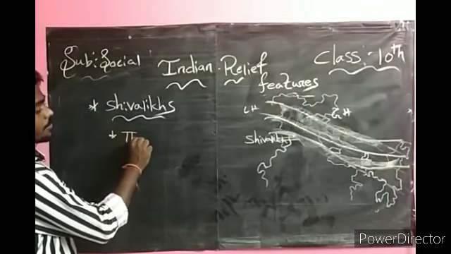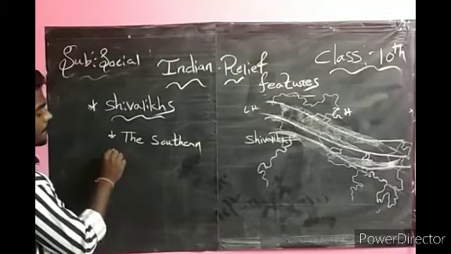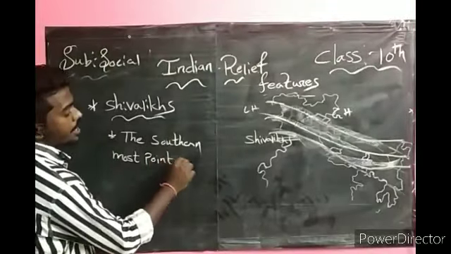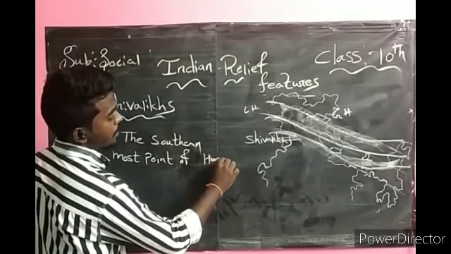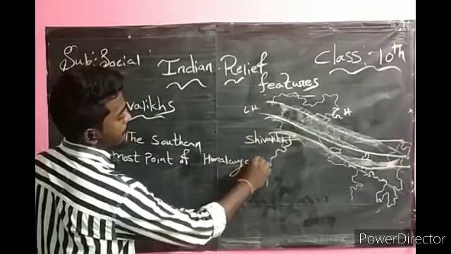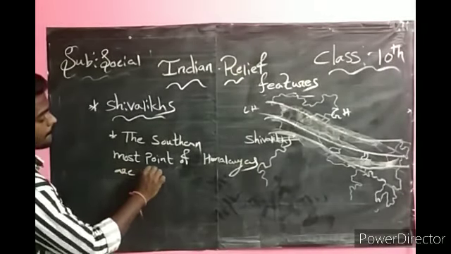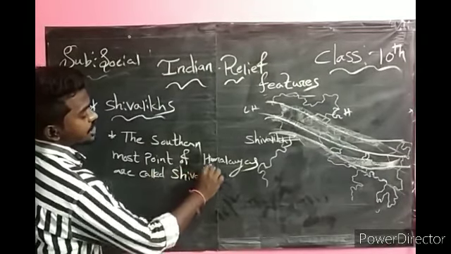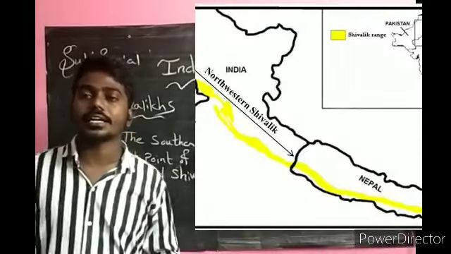The southernmost part of the Himalayas is called Shivaliks.